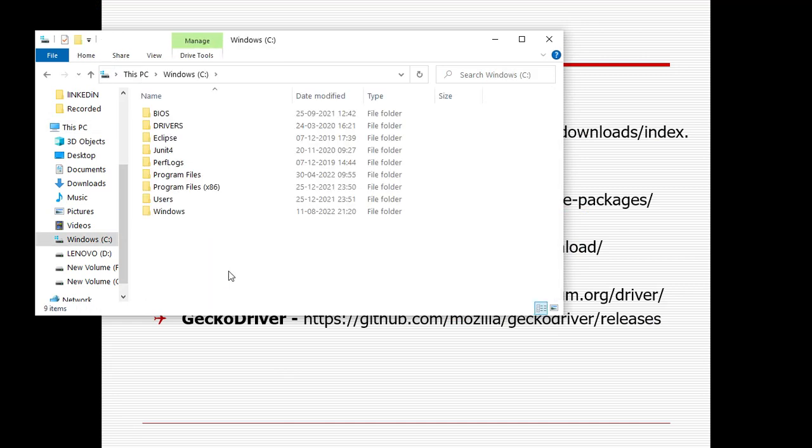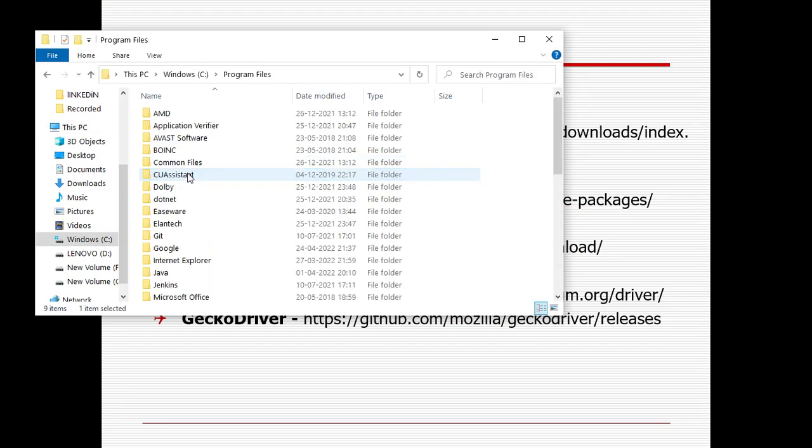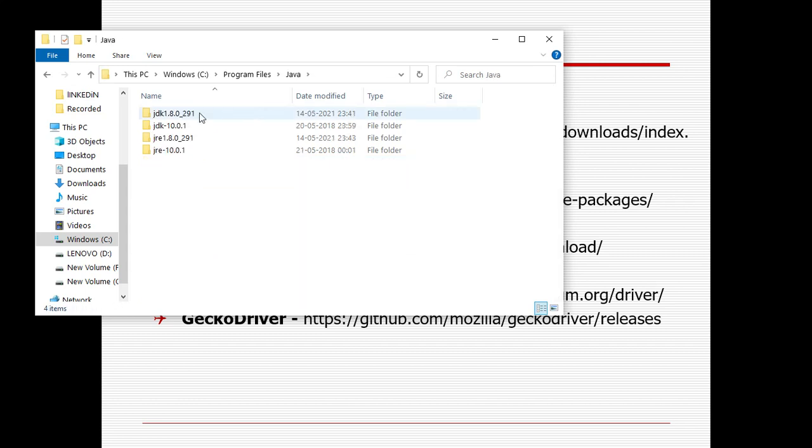If you go to the C drive, there's Program Files. If you type Java, you can see that Java is there. So there will be a JDK and a JRE for each person. Here I have installed 1.8 and 1.10. Nowadays 1.17 and 1.18 are also available, so you can download anything, not a problem.